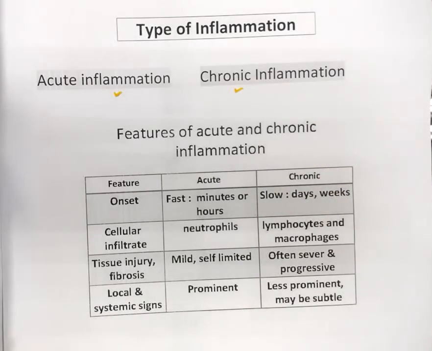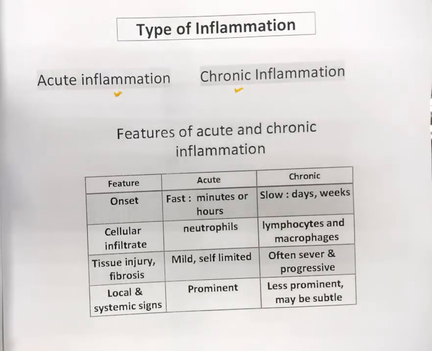Chronic inflammation is slow. The onset of development of chronic inflammation is slow and the duration can be weeks, and in some cases the duration of chronic inflammation can be months.